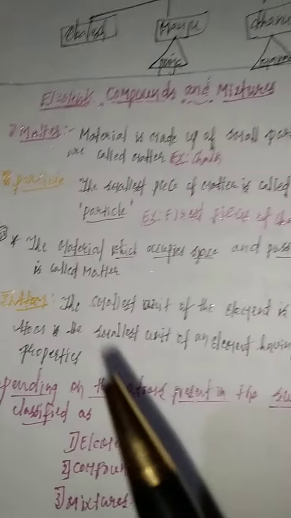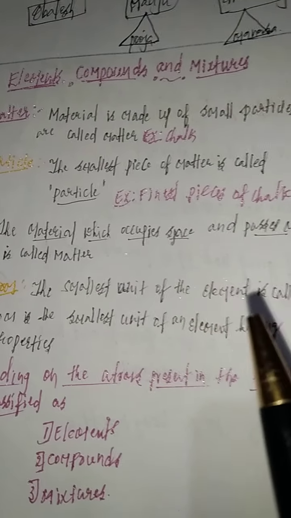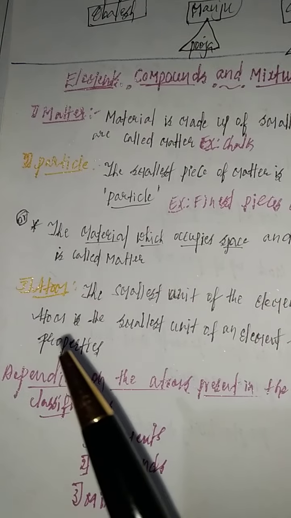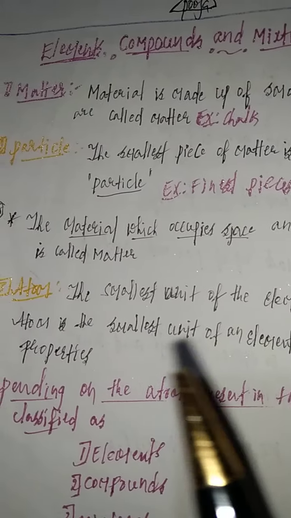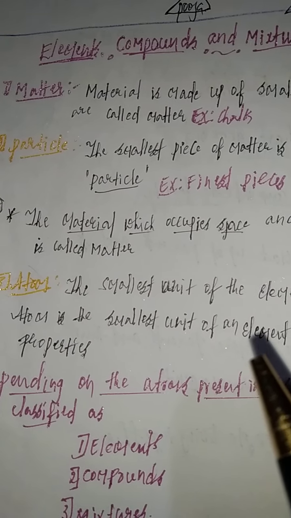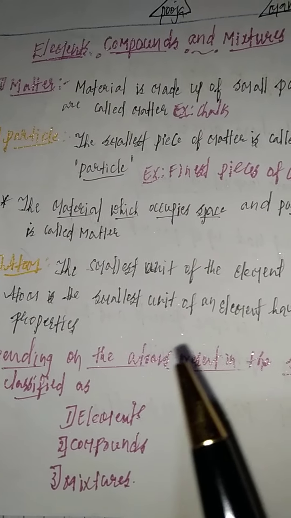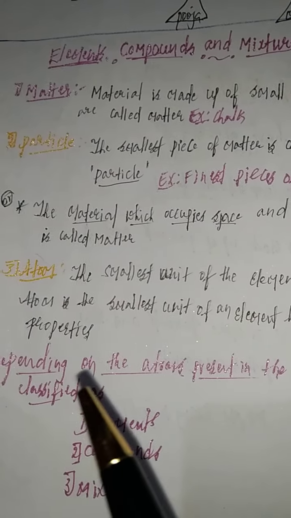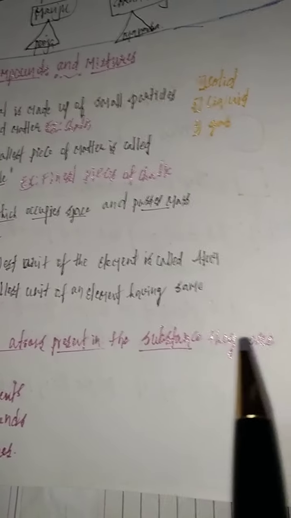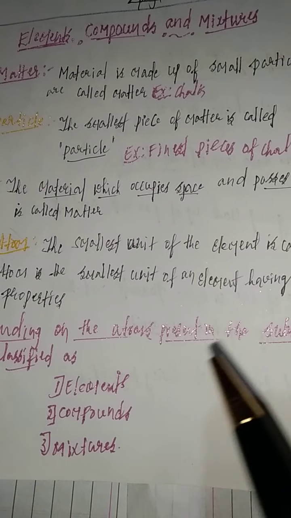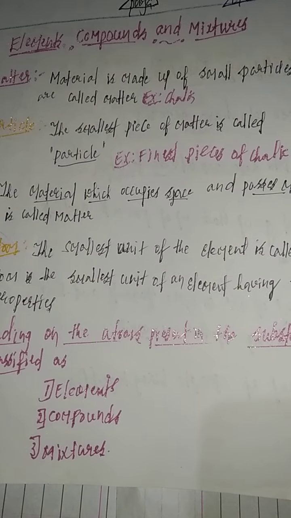The atom is the smallest unit of an element, having the same properties. Depending upon the atoms present in a substance, they are classified as elements, compounds and mixtures.